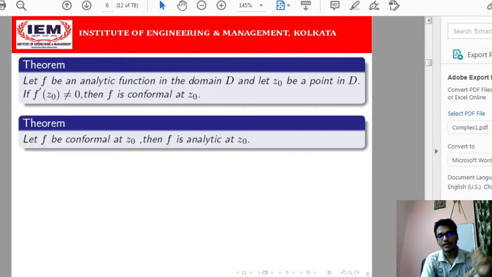Reversely, if f is conformal at a point z0, then obviously f will be analytic at z0. So if the function f(z) is analytic at a point z0, one more condition must be added, that means f dash z0 should be not equal to 0, then it will be conformal. And conversely, if a mapping is conformal, obviously it will be analytic at that particular point.